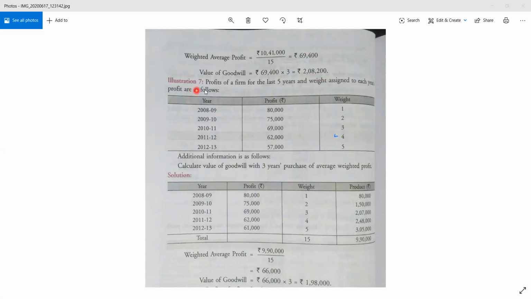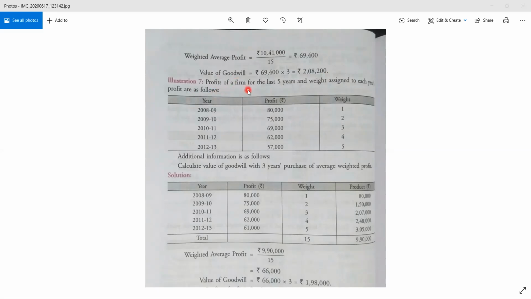Then comes one more illustration. This will be the last for this particular method. Okay, so you all know how to do the sum, how to find out the adjusted profit, right? So we will use this particular question as the last one for this method, right? So what is given here?